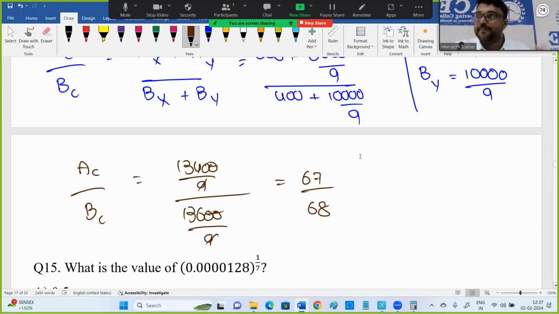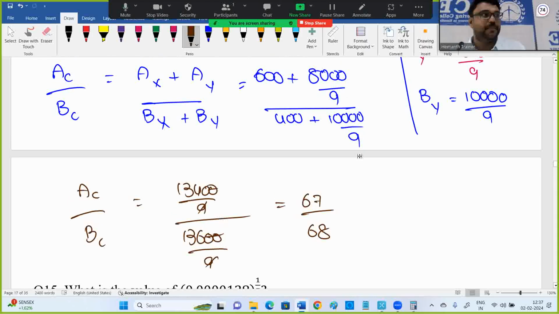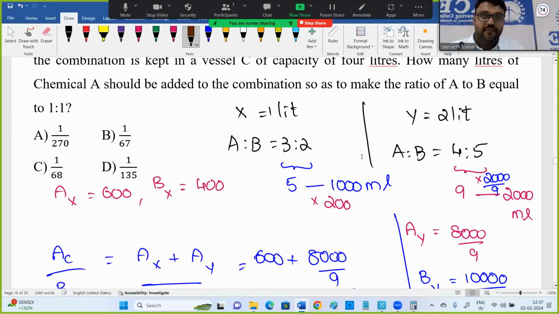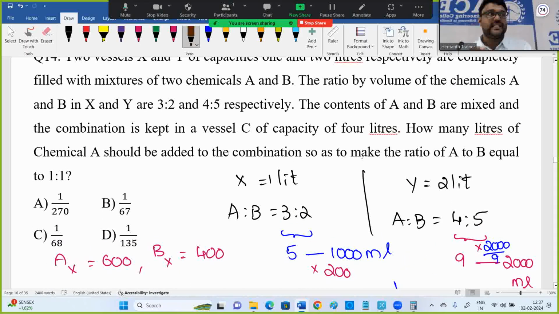Guys, okay, I'll just show you again. Up to here, if you know, then the next step will be there. But up to this point, how we got 67, 68 is important. All exams, they'll stop up to this point. But TCS won't be satisfied with that. They'll extend, extend, extend.